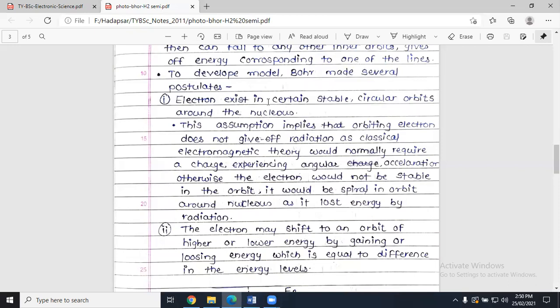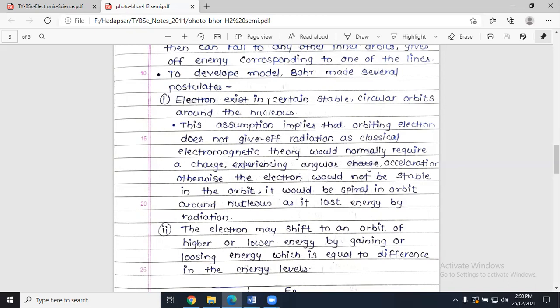The electron revolves around the nucleus in stable circular orbits without giving off any electromagnetic energy.